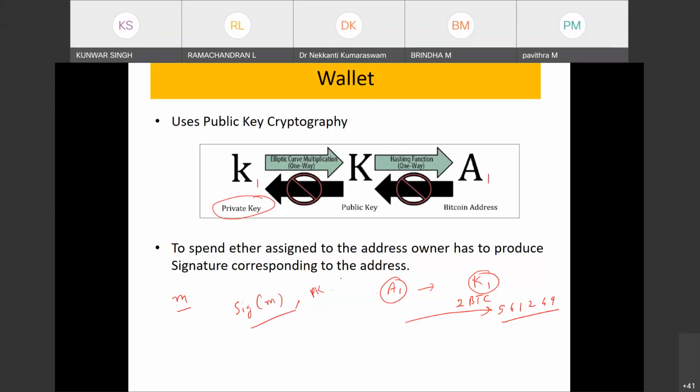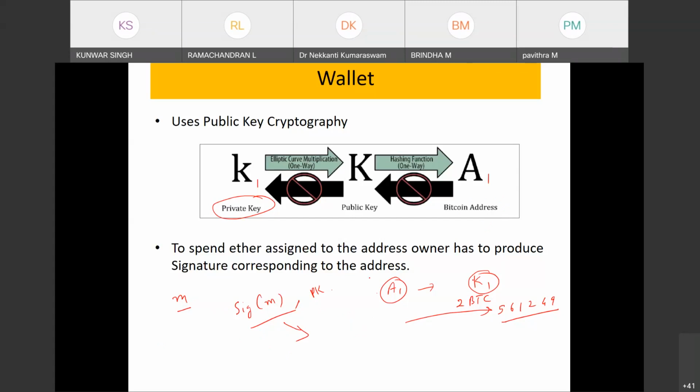The verifier will verify whether this signature is correct or not, because the verification can be done with the public key. Once he finds that the signature is correct, he then has to check whether this address is the hash of this public key or not. If this address is the hash of this public key, then the verifier will be satisfied that this address belongs to the person who has signed the message. This is what we have done.